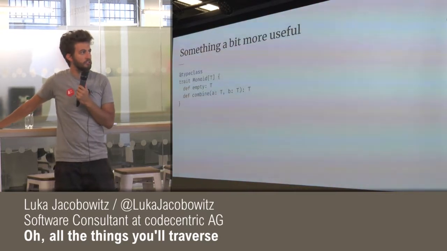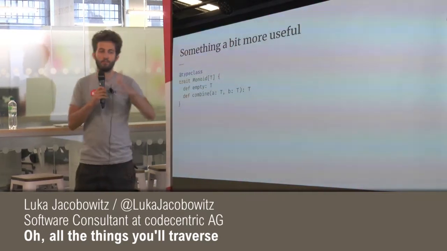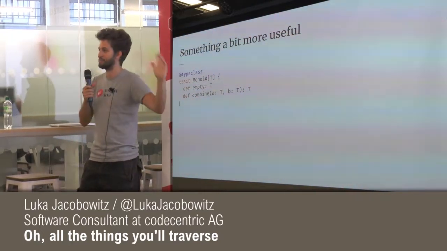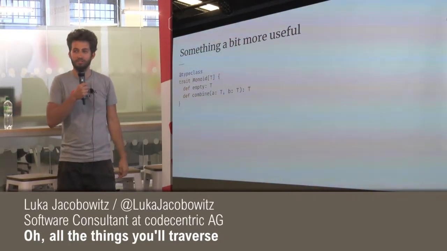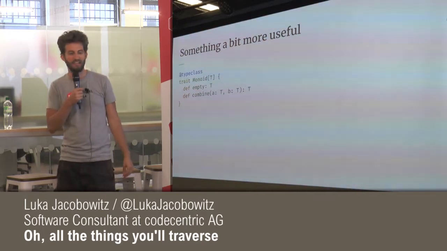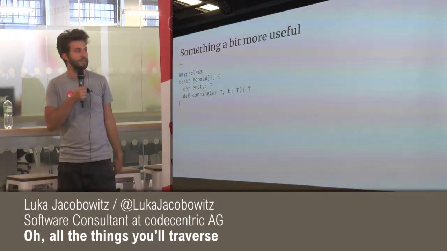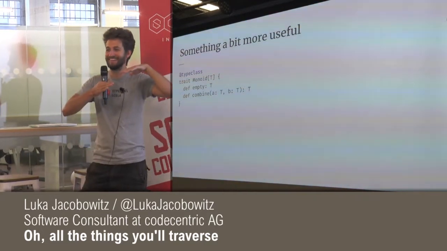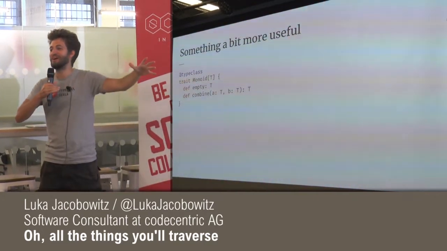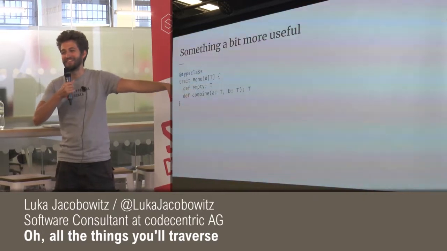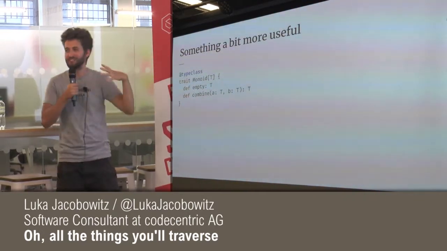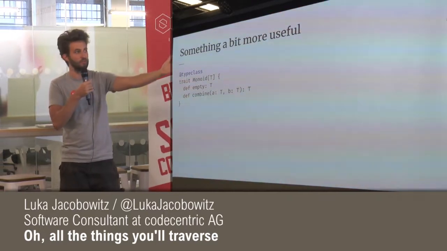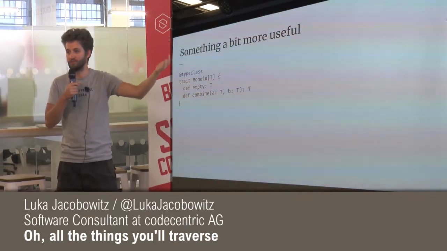This is what I call the monoid, or what math calls the monoid. It comes from abstract algebra, and apparently they teach that in 8th grade in Romania or something, but they don't teach it anywhere else. But the concept of a monoid is actually really, really easy, and it only has two abstract methods that we have to define.